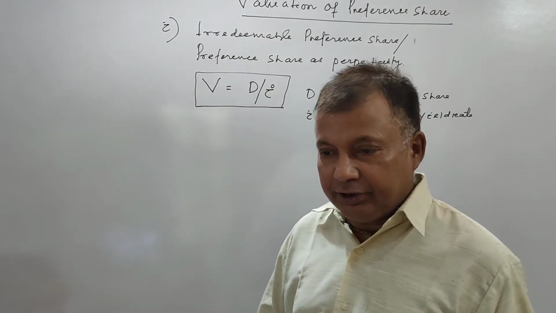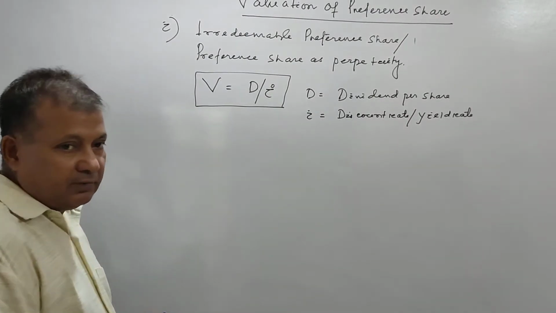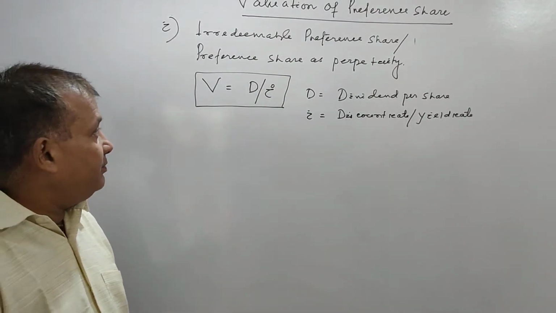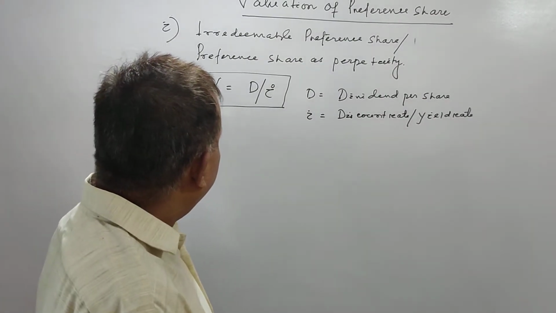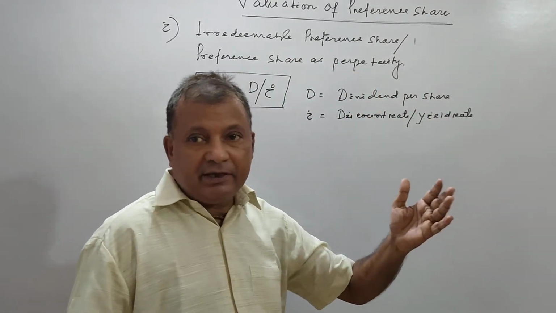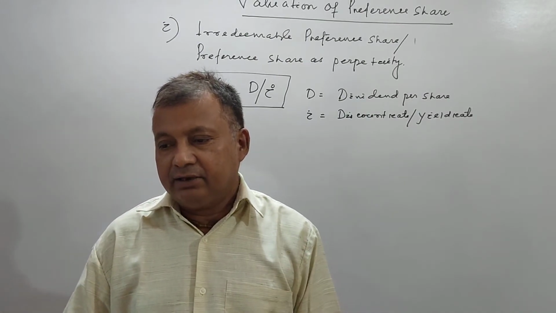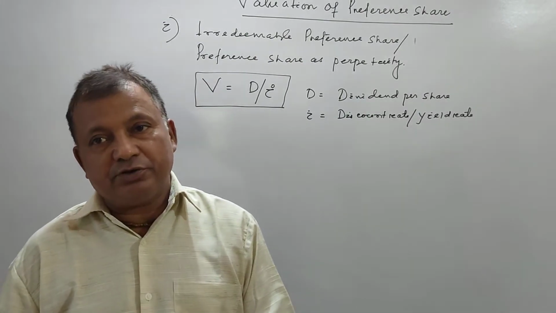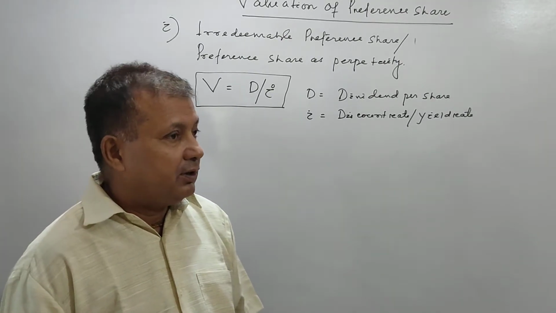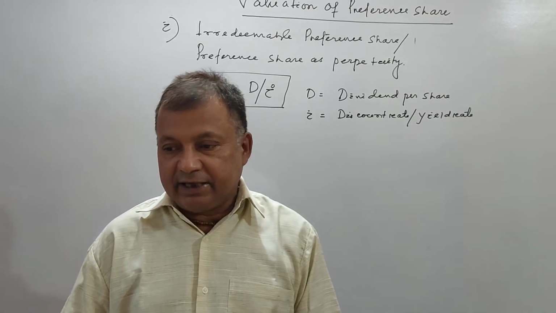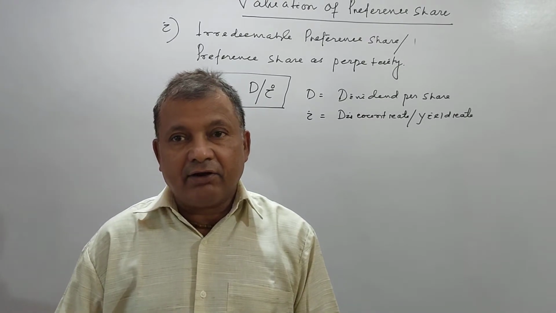So let us start with valuation of preference share. Preference share is of various varieties. Generally preference shares are irredeemable, जो कि रिडम्पशन नहीं होता है, उसको हम परपेचुअल हिसाब से भी सोच सकते हैं. Another one is your redeemable preference share. ये दोनों बेसिकली दो टाइप का होता है अकॉर्डिंग टू रिडम्पशन.